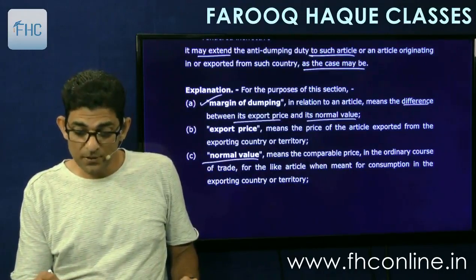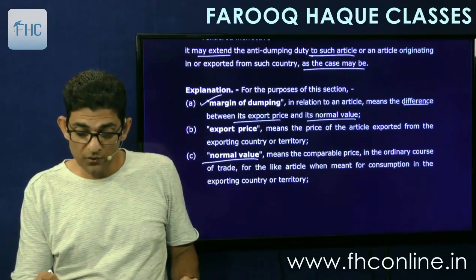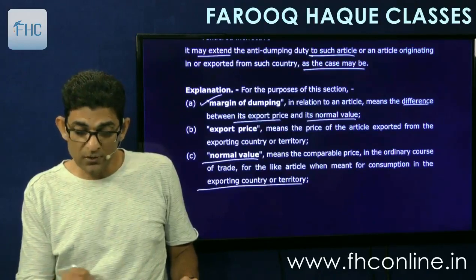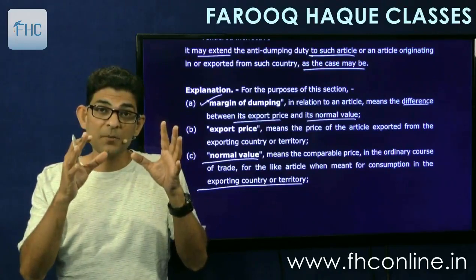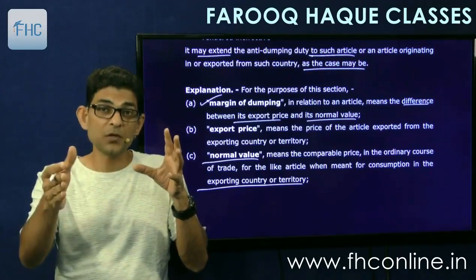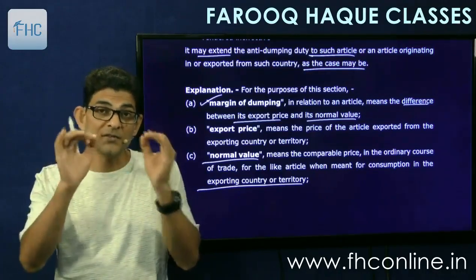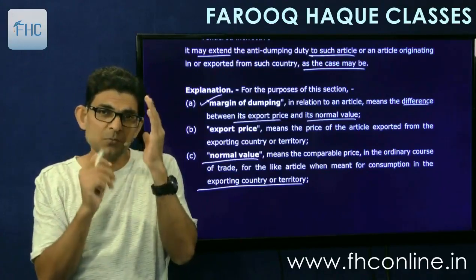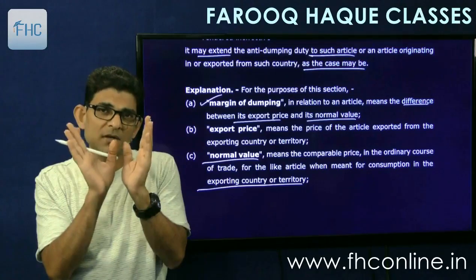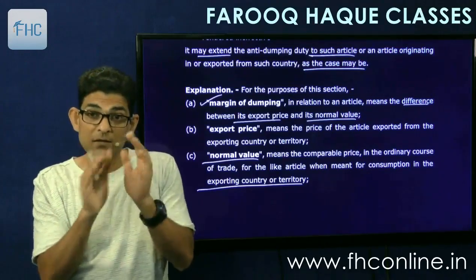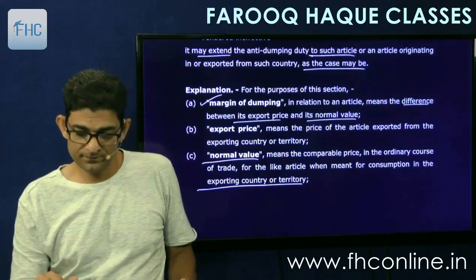And what is normal price? Normal price means the comparable price in the ordinary course of trade for the like article when meant for consumption in the exporting country or territory. Meant for consumption in the exporting country means the price at which these goods are sold in the exporting country, as adjusted by the differences between that market and the export market. So the differences will be adjusted, if any, and then you get the normal price.